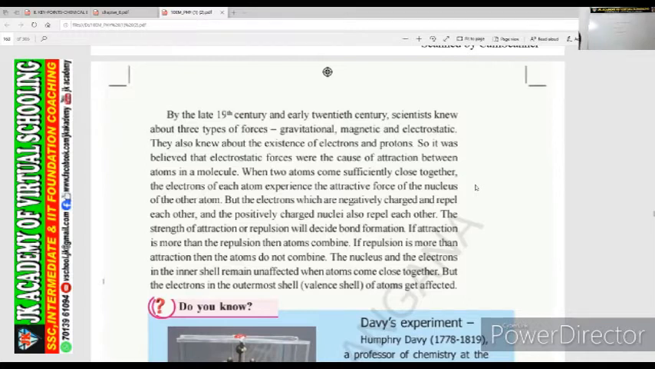When two atoms come sufficiently close together, the electrons of each atom experience the attractive force of the nucleus of the other atom. So it was believed that electrostatic force is the cause of attraction between atoms in molecules. You do not need to write all these things.